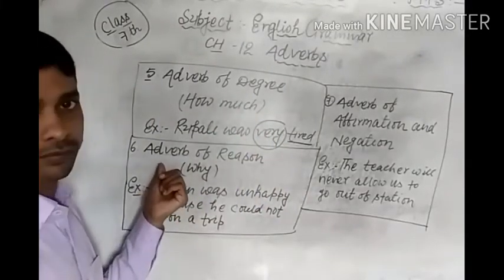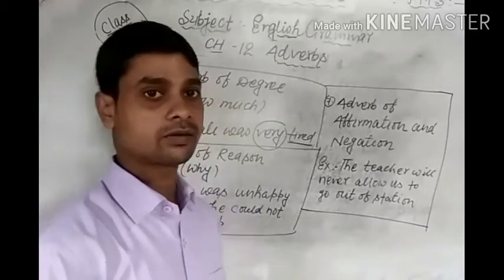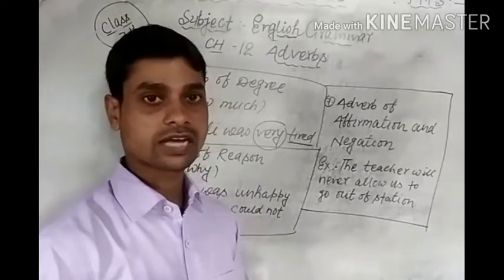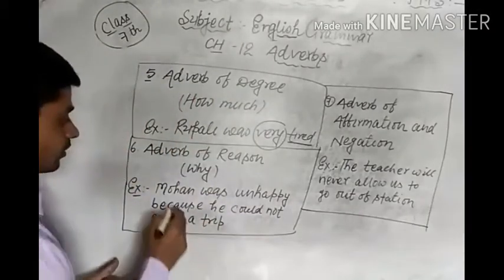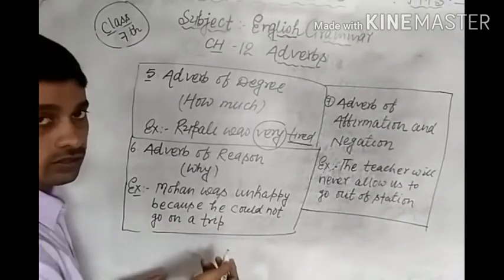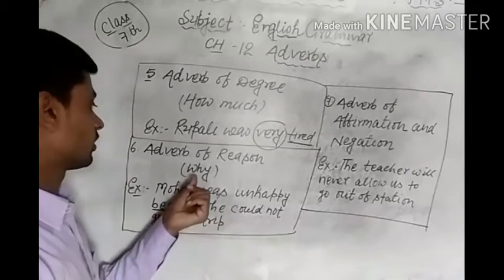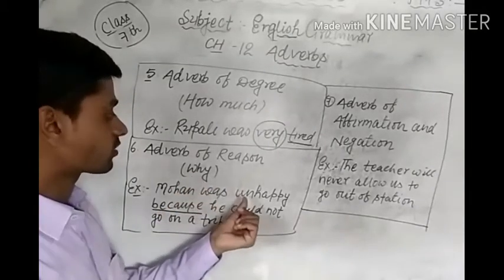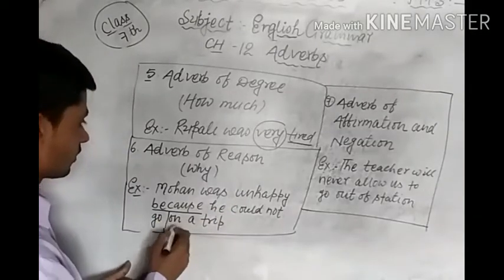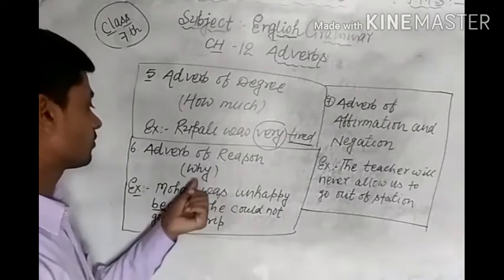Next number kind, sixth number, adverb of reason. Reason means cause, which shows any reason or any cause, that shows karan. Okay. Now example, Mohan was unhappy because he could not go on a tour. In this sentence, because is a word that shows why. Why was Mohan unhappy? Because he could not go on a tour. So because is here adverb of reason.